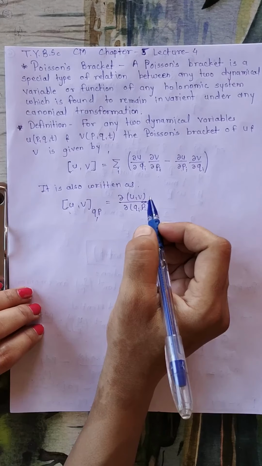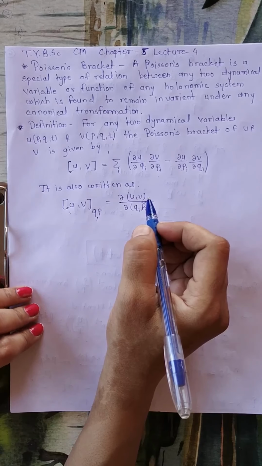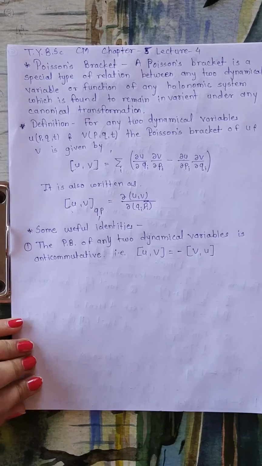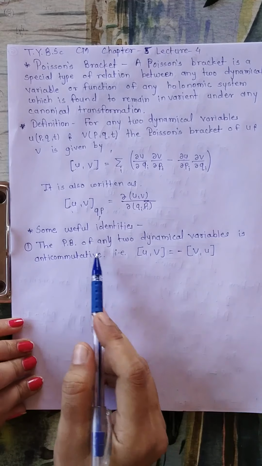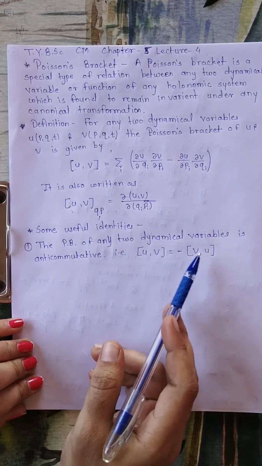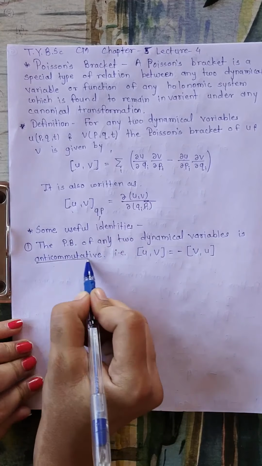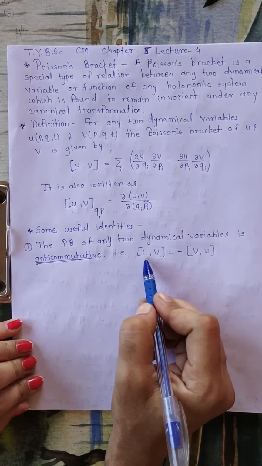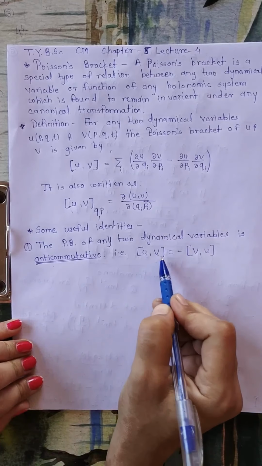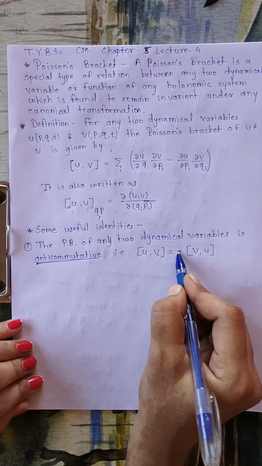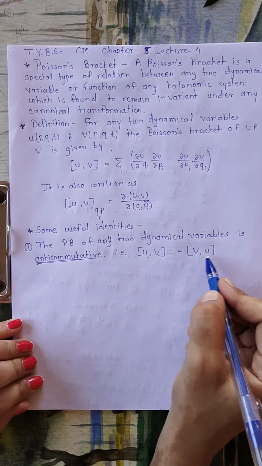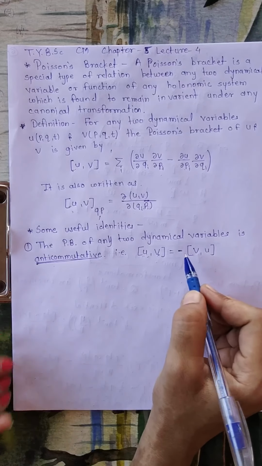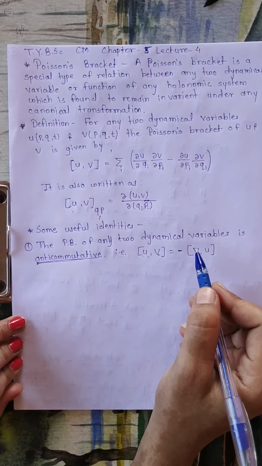Now there are some useful identities related to Poisson's bracket. We will study and prove these identities one by one. The first identity is that Poisson's bracket of any two dynamical variables is anti-commutative. What does anti-commutative mean? If you are calculating Poisson's bracket of u and v, then it will be equal to minus Poisson's bracket of v and u. Means if you exchange this position, there will be a negative sign. This means Poisson's brackets are anti-commutative.